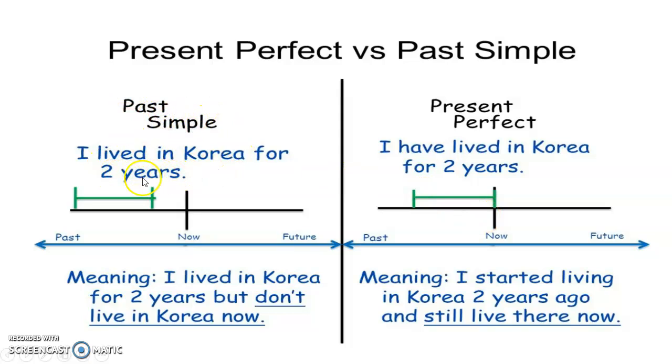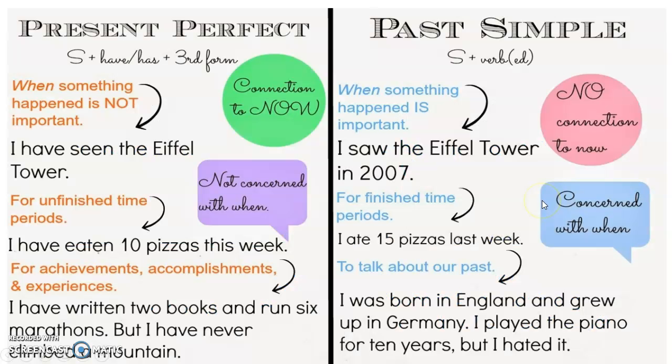I lived in Korea for 2 years. So you lived there only for 2 years. The action finished, the action dies, and that's it. But in present perfect, I have lived in Korea for 2 years. What happens? You started living there 2 years ago till now. So the action is still affecting you from past to now. So that's the meaning of the two sentences. So this is the representation. Past simple is only talking about past, finished actions, and present perfect from past to now.